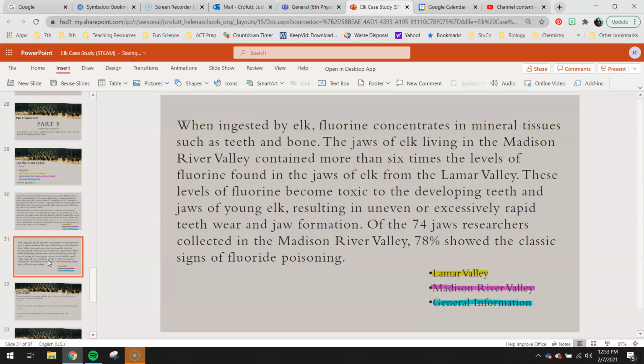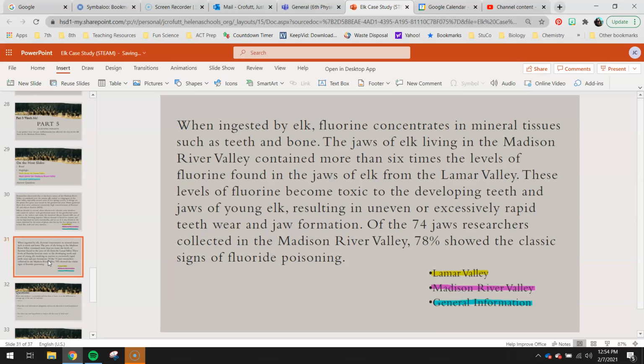When ingested by elk, fluorine concentrates in mineral tissue such as teeth and bones. The jaws of elk living in the Madison River Valley contain more than 6 times the levels of fluorine found in the jaws of elk from the Lamar Valley.